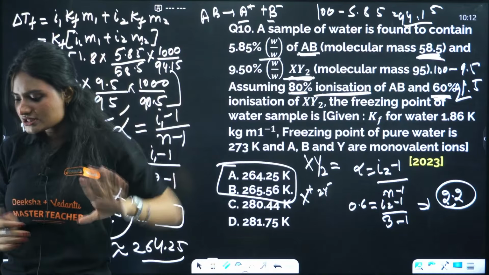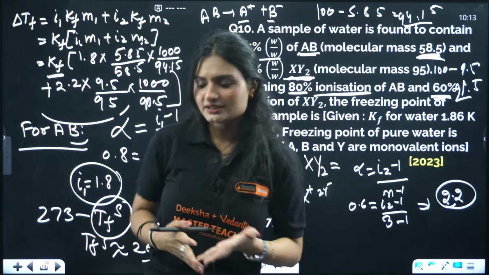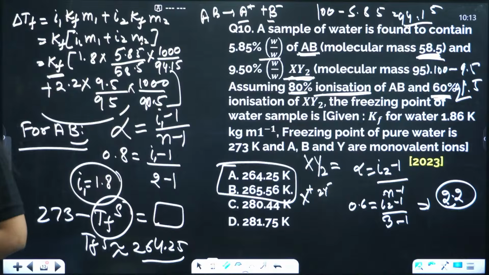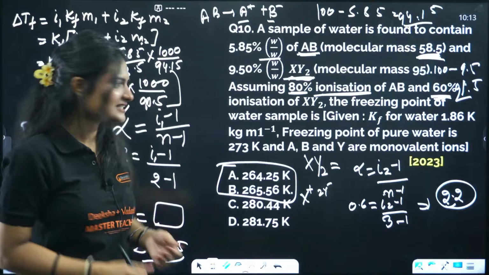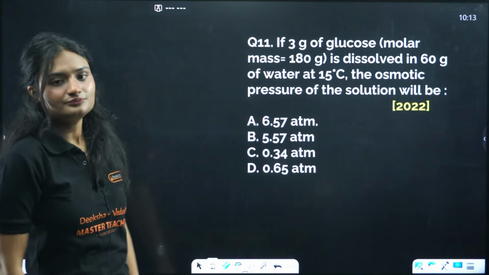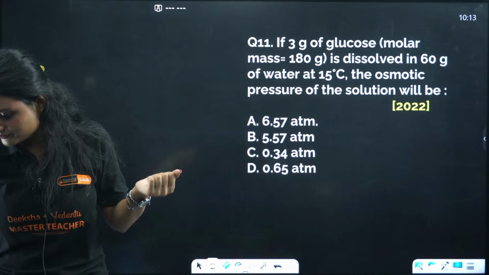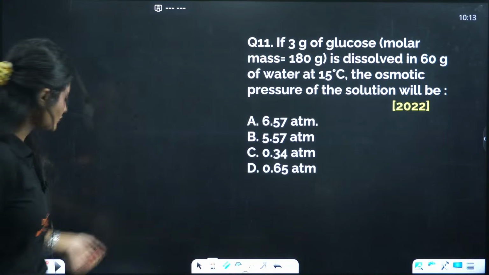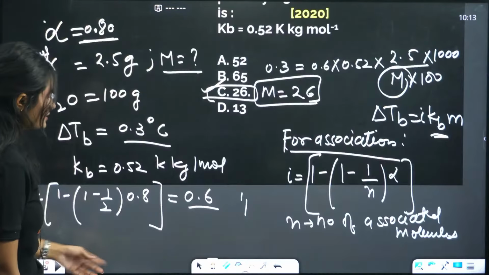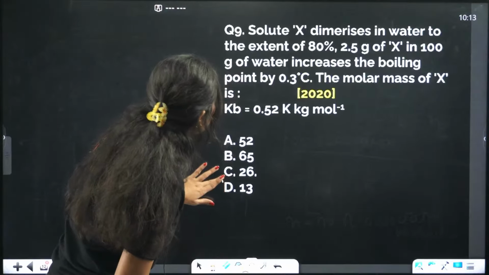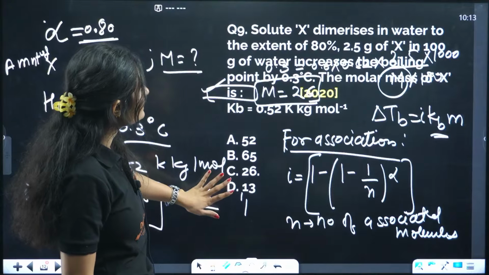So all questions are not equal, and not in every question will we be doing these calculations. You cannot guess, and don't guess actually, that's not a nice thing. Solve the question. This question, the calculations will be simpler, don't worry. Yeah, 9th question, sorry. Hold on a second, this is the 9th question, I think. Yep, so we are talking about solute X which dimerizes in water to the extent of 80%.